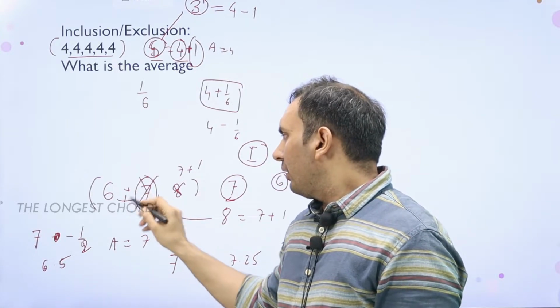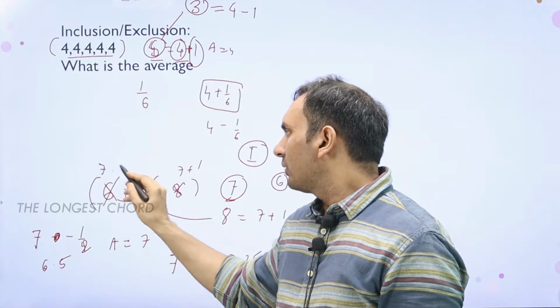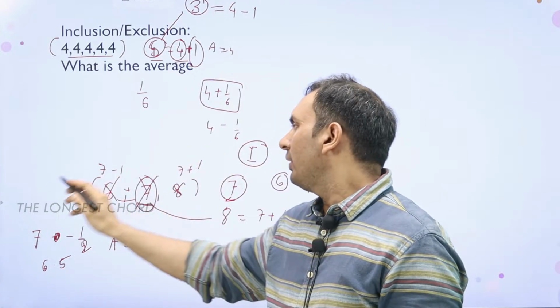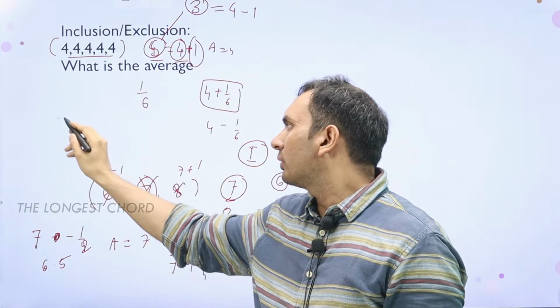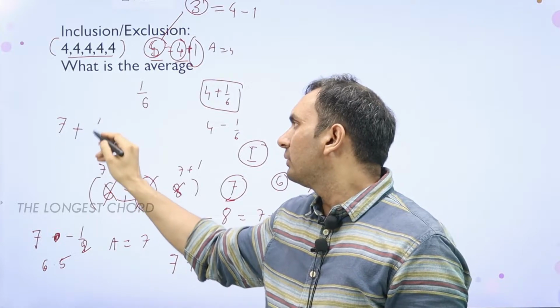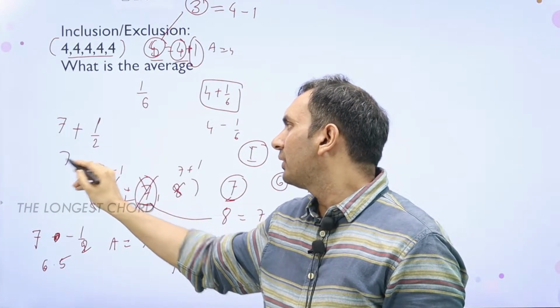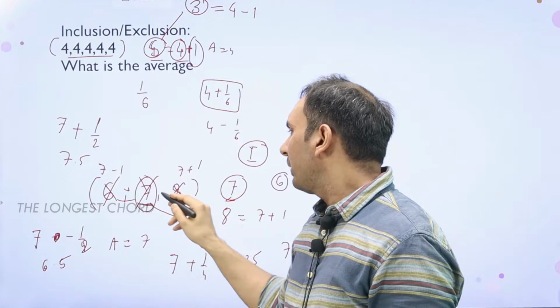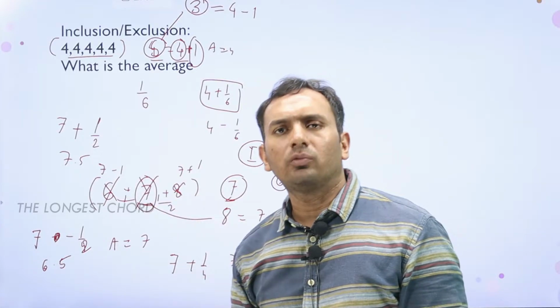If I remove a 6 here, now this is 7 minus 1, now this is removed, so it will be minus, so it will be added, so that will be 7 plus 1 by 2, so it will be 7.5. Even 7 plus 8 by 2 is again 7.5 only.